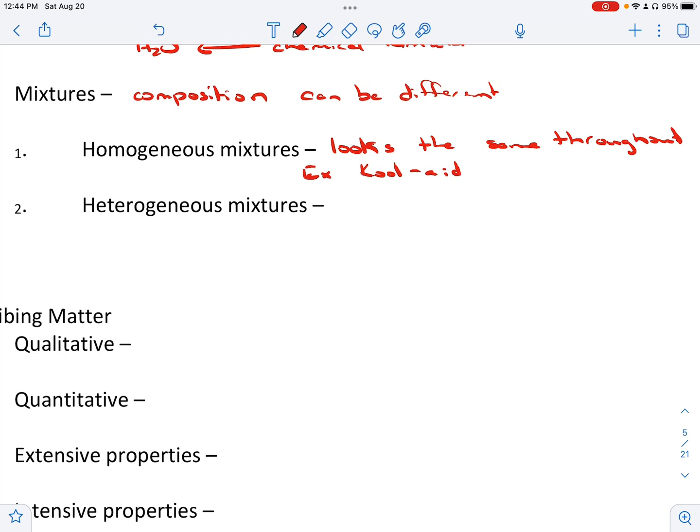Then we have our heterogeneous, and this is where we can see the different parts of it. We can see the different parts of the substance, or different parts of our mixture. A perfect example here is pizza. On our pizza, we can see the crust, we can see the sauce, we can see the cheese, we can see the pepperonis if that's what we're eating. So we can actually see different parts. Another way to think of this is if you have different states of matter, like if I had iced tea, the ice in the tea would make it a heterogeneous mixture because we can see the chunks of ice.